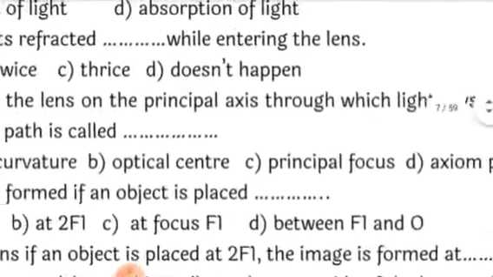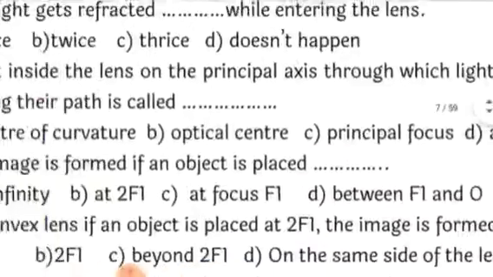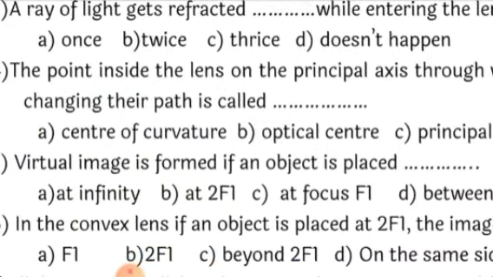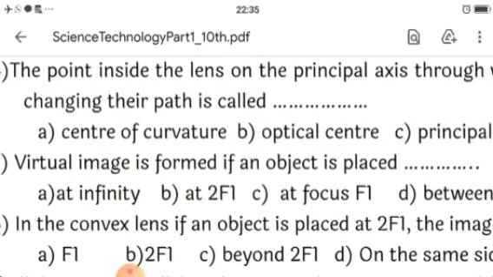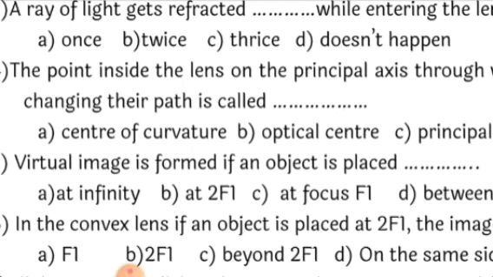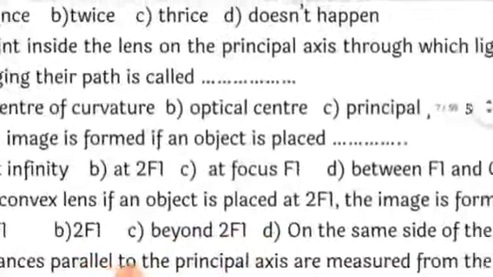Next, the point inside the lens on the principal axis through which the light rays pass without changing their path. Okay, a point inside the lens, it is said, and there is only one point in the center, that is the optical center. So when it is passing through that optical center only, you will find that it will not change its path. So the correct answer here is optical center.